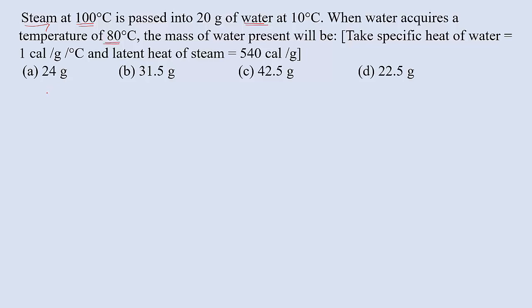So heat gain is equal to heat lost. We can use that concept here, because heat is released by the steam and it is absorbed by the water. Heat lost by steam is equal to heat gained by water. So we can write heat lost by steam is equal to heat gained by water. Here, we have to write the amount of heat energy lost by the steam.